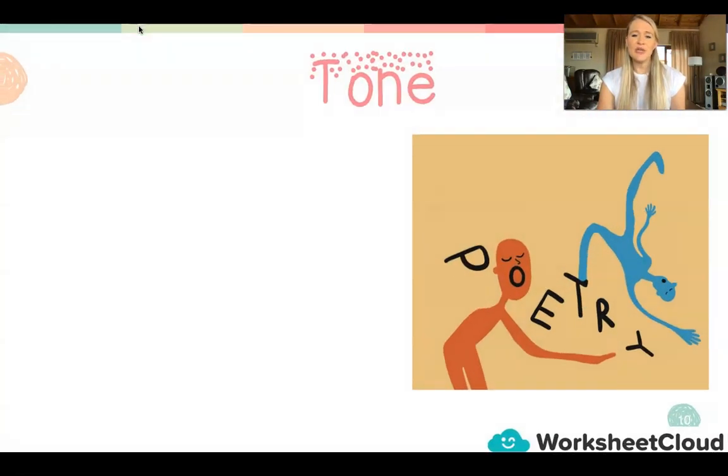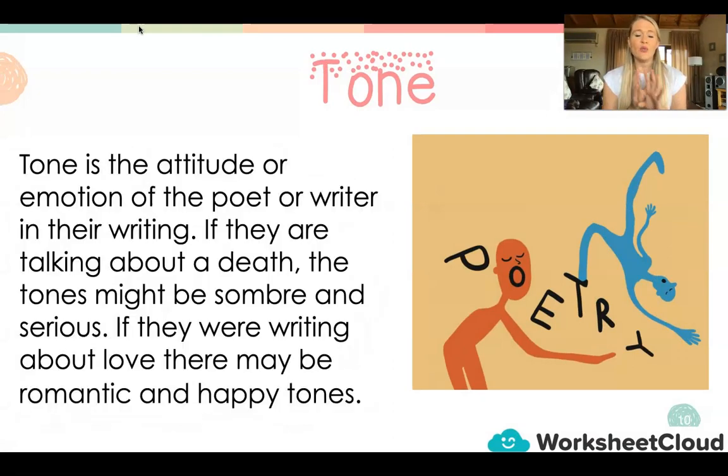Then thirdly, we look at the tone of poetry. And when we refer to tone, we refer to the attitude or emotion of the poet or writer in their writing. If they are talking about death, the tone might be somber or serious. If they're writing about love, there will be more of a happier tone or an uplifting tone with the particular poem.